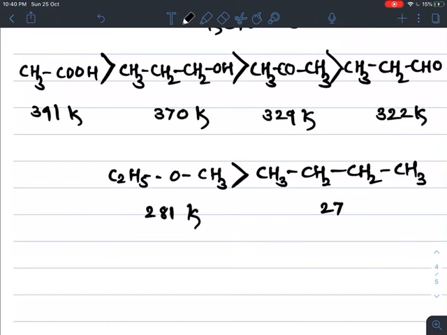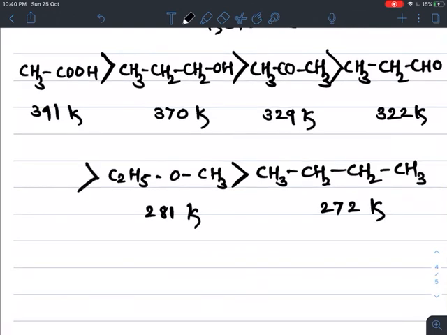So boiling points decrease with a decrease in the strength of intermolecular forces. If we go from carboxylic acid via alcohol, ketone, aldehyde, ether towards the alkane, then the boiling point decreases towards the alkane. So alkanes have lower boiling points and carboxylic acids have higher boiling points among compounds of the same molecular mass.